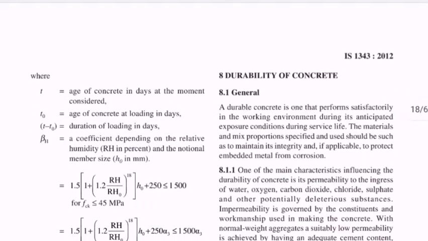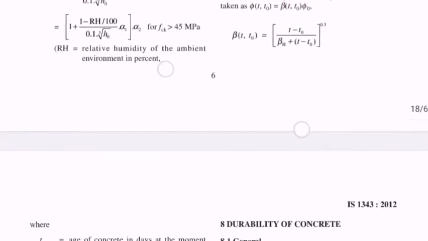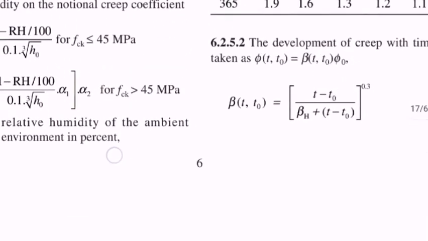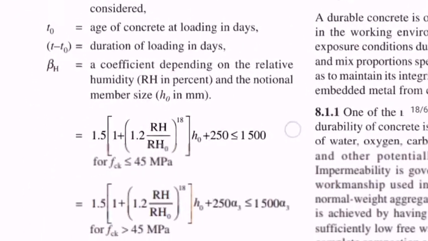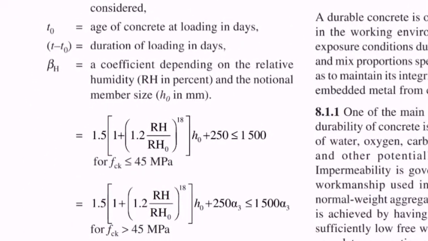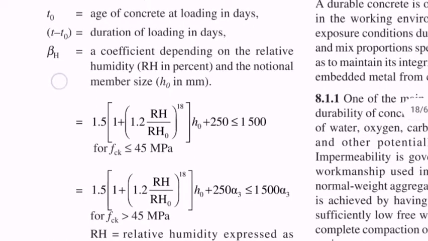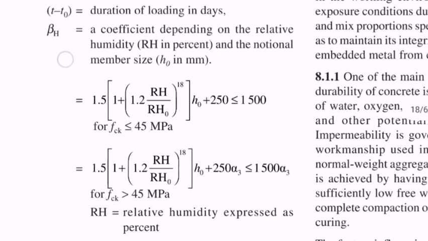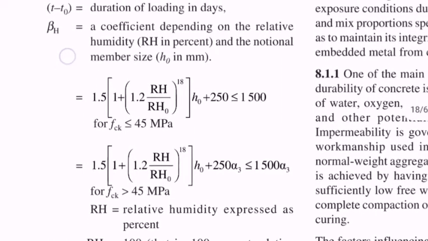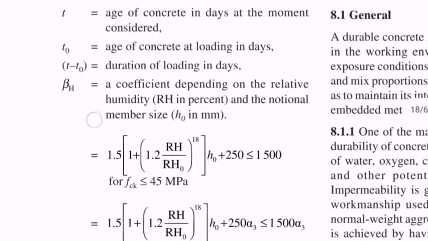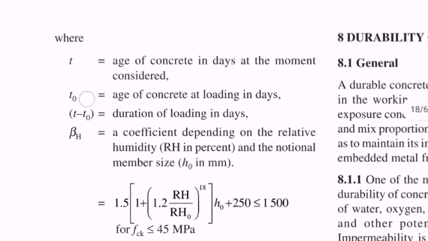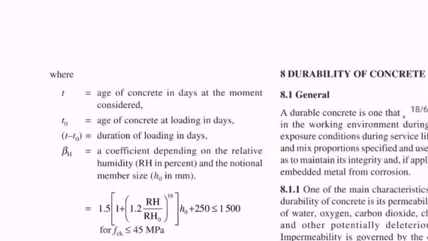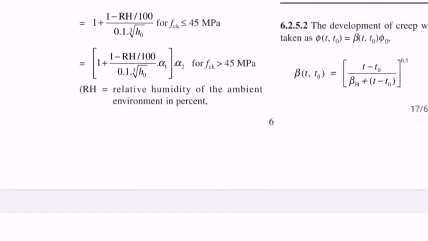There again, for finding beta H, we have one more formula: 1.5 of (1 plus (1.2 RH by RH0) power 18) into H0 plus 250. So here we have the formula. According to the condition given in the question you can take it. So here we are getting beta(t,t0).